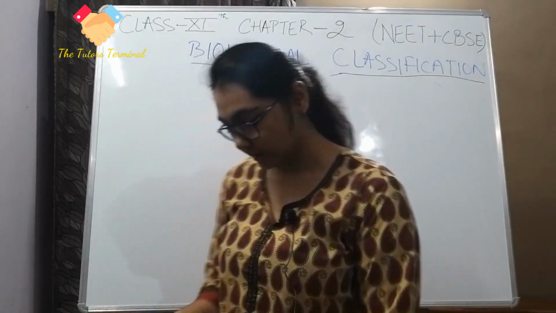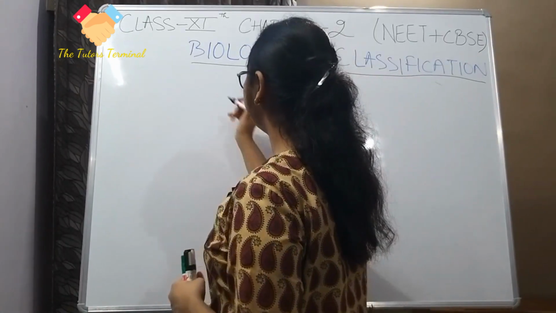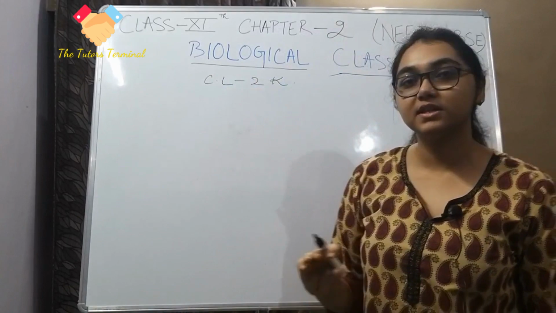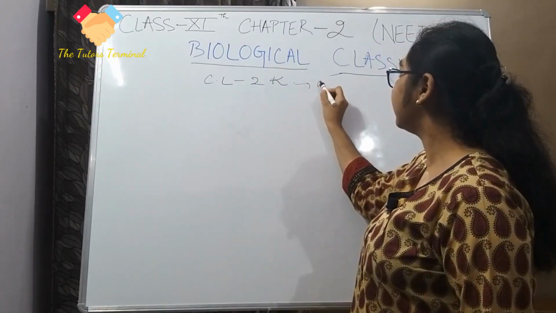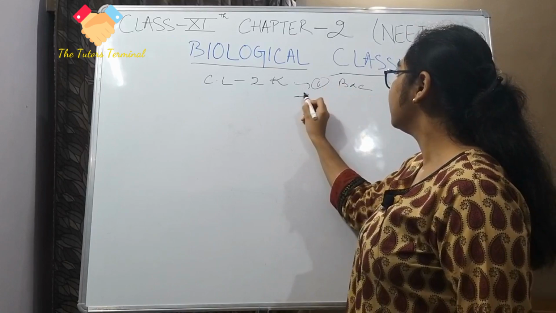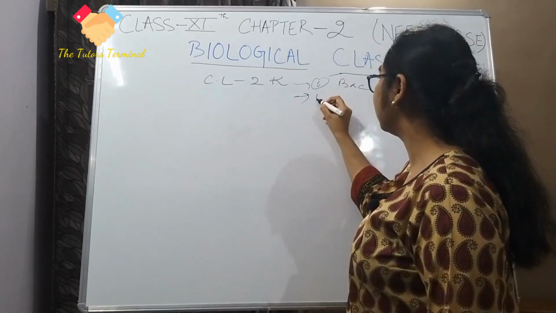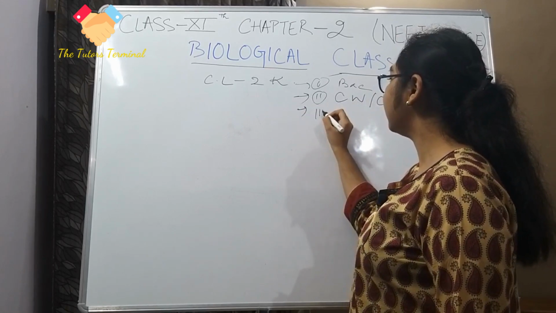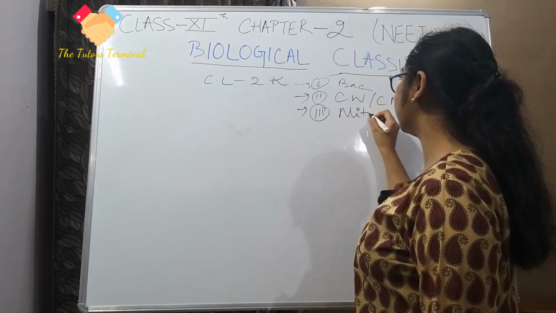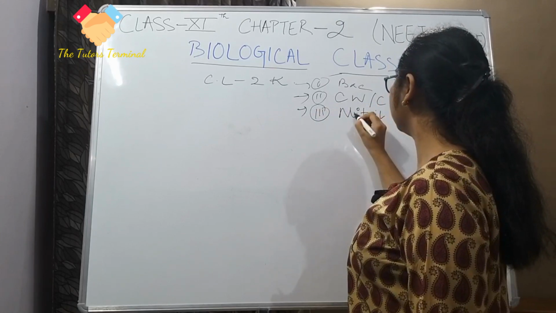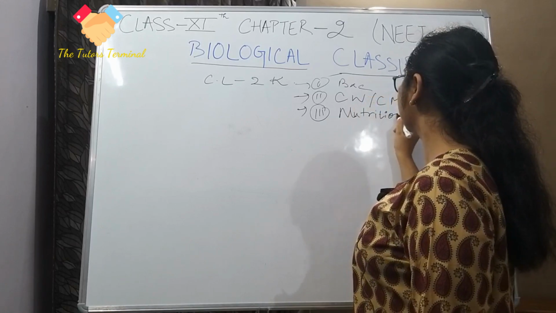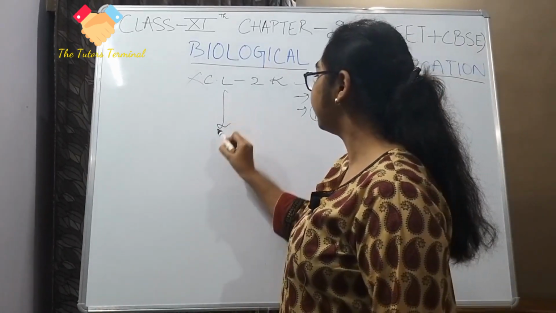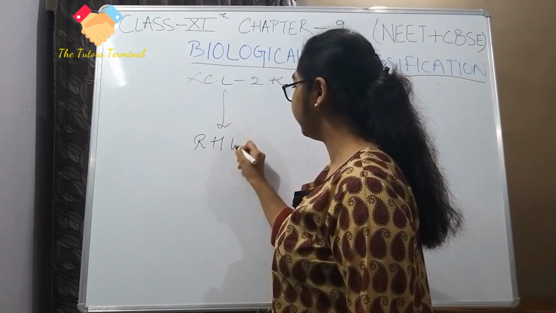Right. So till here I told you that Linnaeus did 2 kingdom classification, but it was rejected. Why? Because 1, it did not have bacteria. 2, it did not take into account cell wall and cell membrane. 3, it did not take into account nutrition. So we were like, no, we are not going to take this classification. Then came R.H. Whittaker.